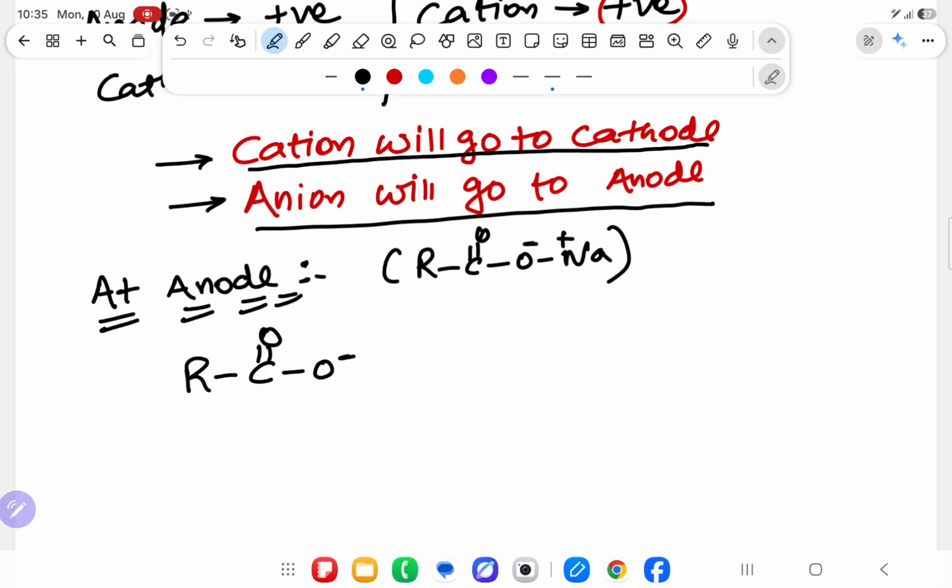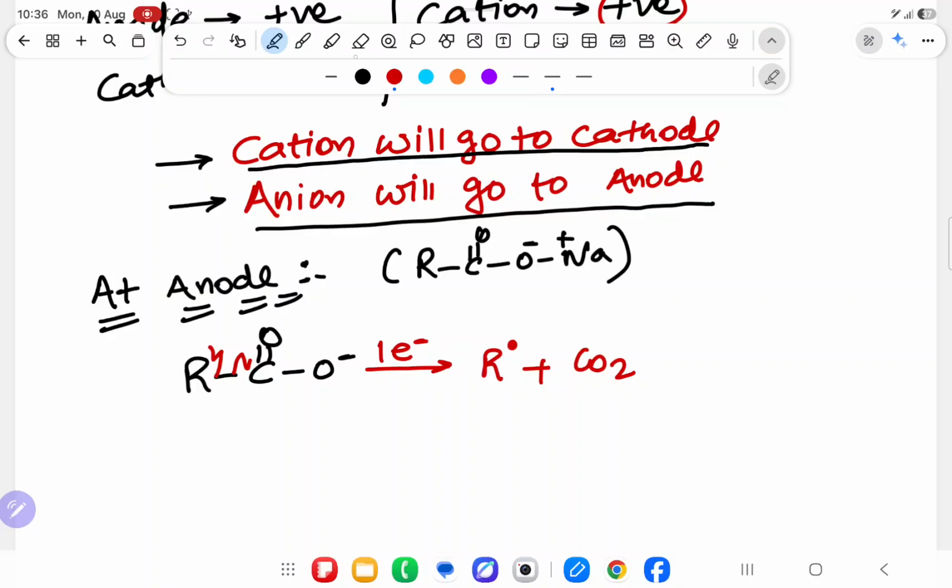Now what will happen here? This part will form a free radical. After that, it will lose one electron, and R will become R dot. Understood the point very properly. And carbon dioxide is going outside.